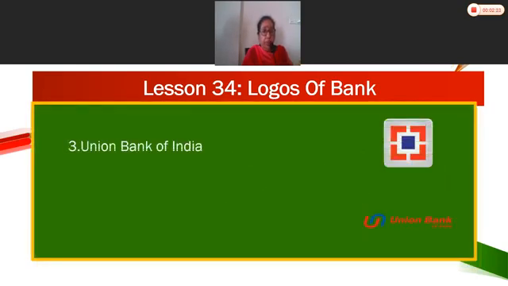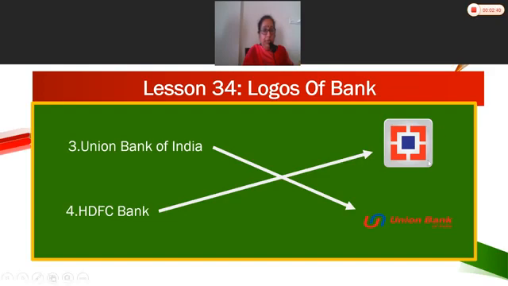Third, Union Bank of India. Can you see the letter U here? Union Bank of India, this is the logo. Fourth, HDFC Bank. Can you see the HDFC Bank logo? Yes, this is the logo of HDFC Bank.